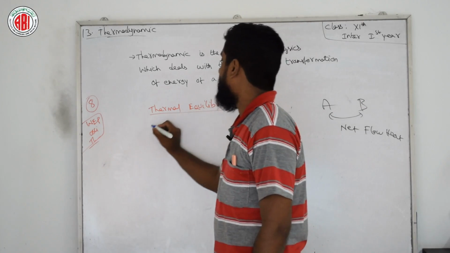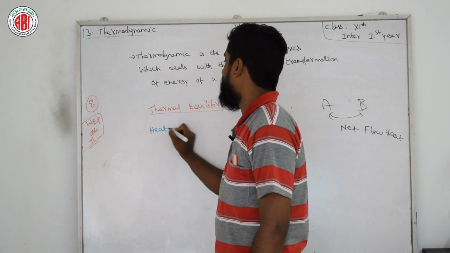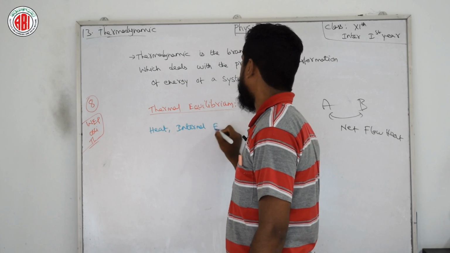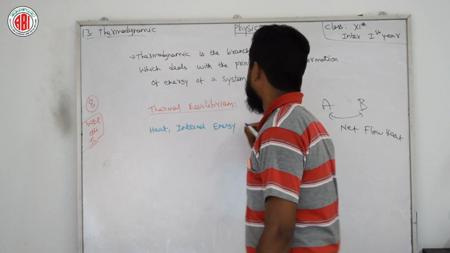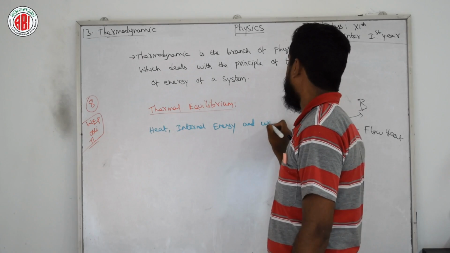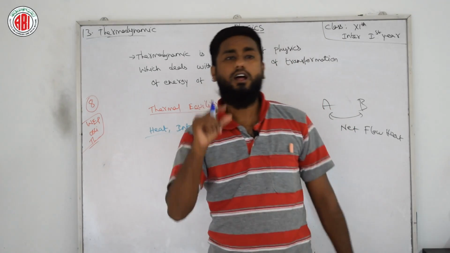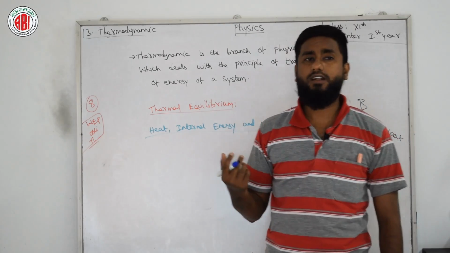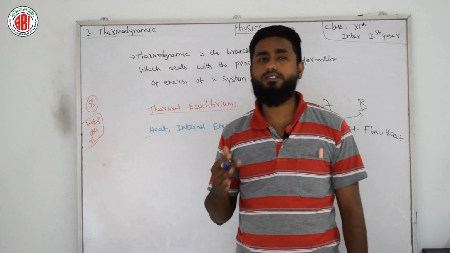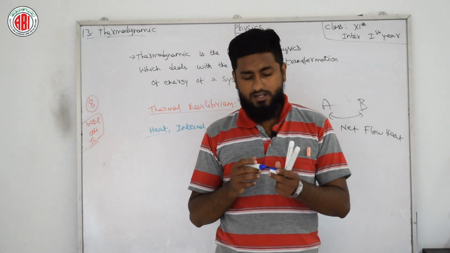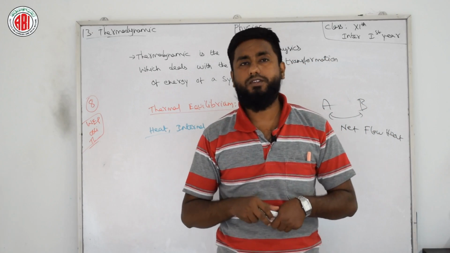Now we have a few terms with us: heat, internal energy, and work. What is the relation between them, or what are these three things? We have to define them in a single definition. Internal energy of a system is defined as the sum of all the energies contained in the system in equilibrium.